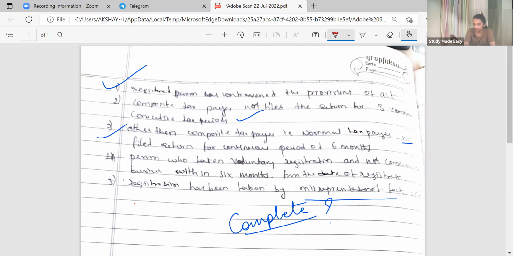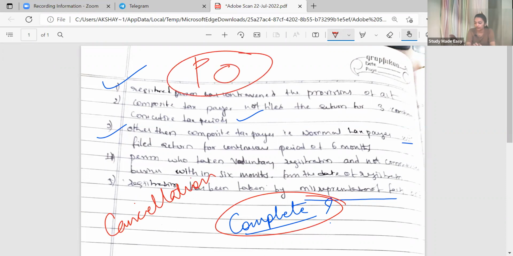Himadri. Yes, ma'am. You have written an incomplete answer because it was when cancellation is possible. So cancellation is not only possible by the reason of proper officer, it is even possible voluntary also. Understood? So voluntary way you have to remember what death wala case, should remember amalgamation wala, change in constitution wala, that we have discussed right now. Okay?